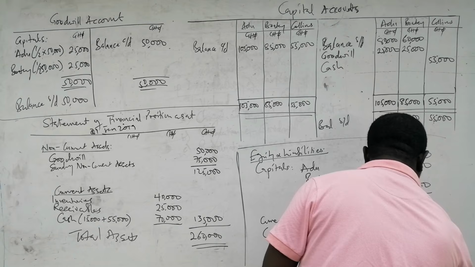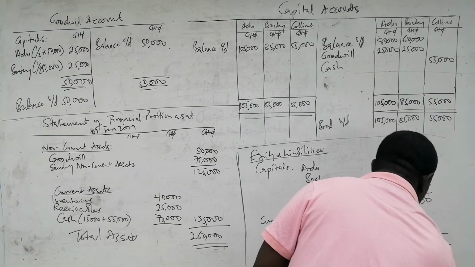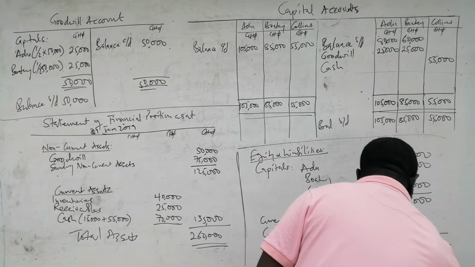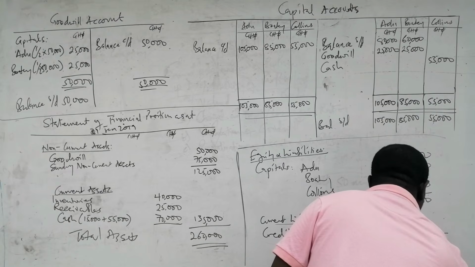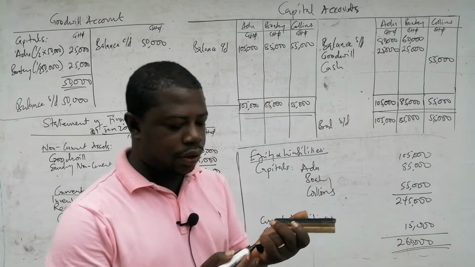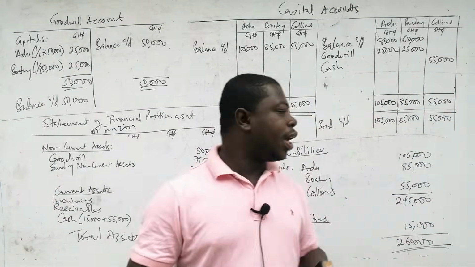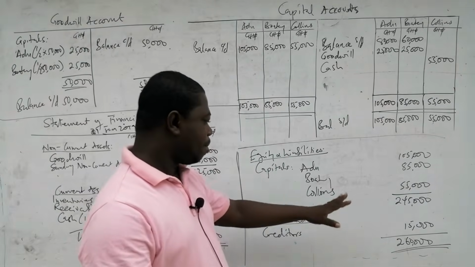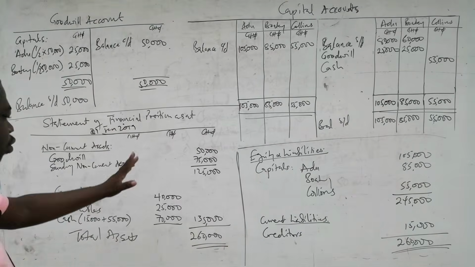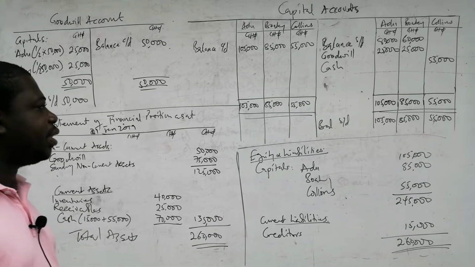And so when we add the 15,000 to the capitals, we have 260,000, which is the total equity and liabilities. And so, ladies and gentlemen, it has balanced. The total assets equal the total equity and liabilities.